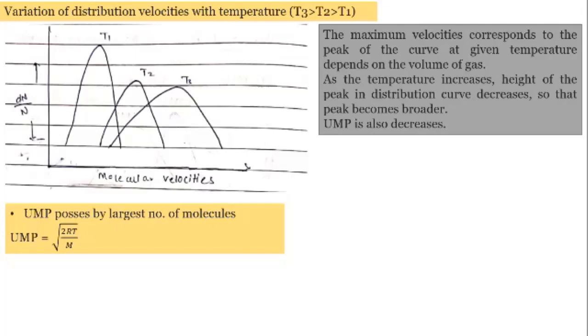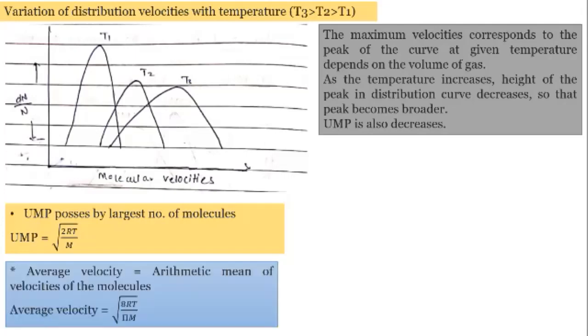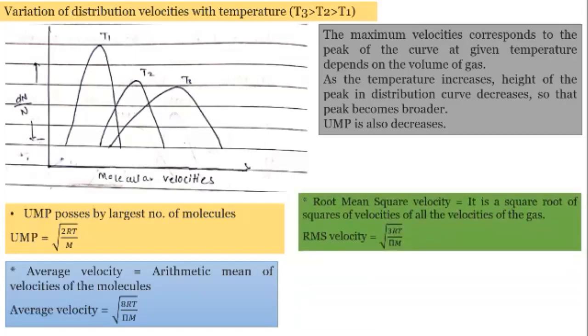The UMP, that is the most probable speed possessed by the largest number of molecules, is given by under root 2RT by M. Then the average velocity, which is nothing but the arithmetic mean of the velocities of the molecules, is given by under root 8RT by pi M.